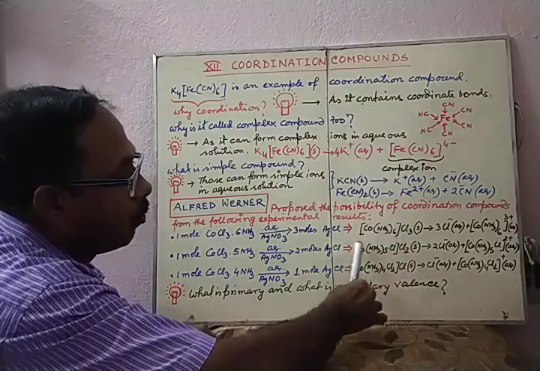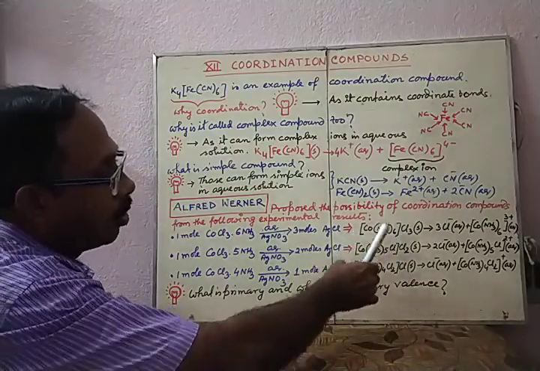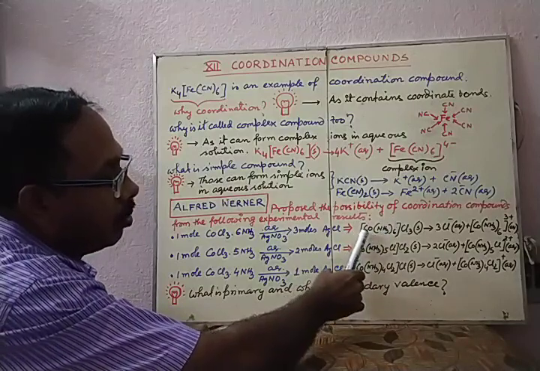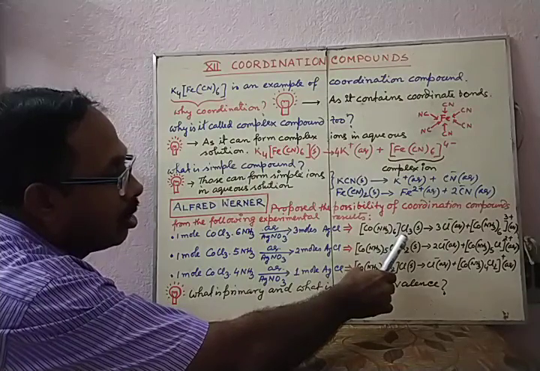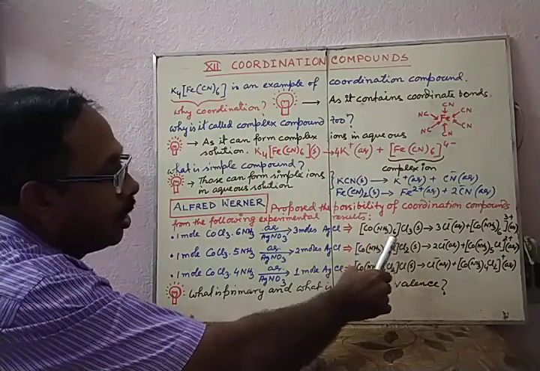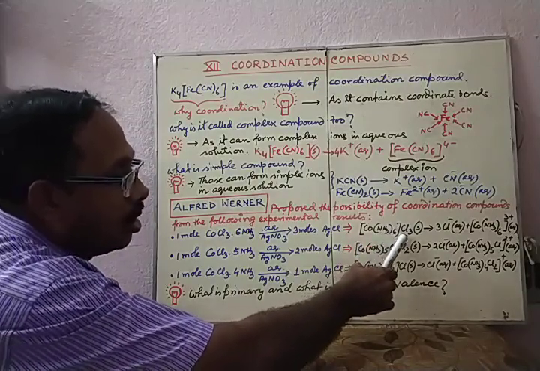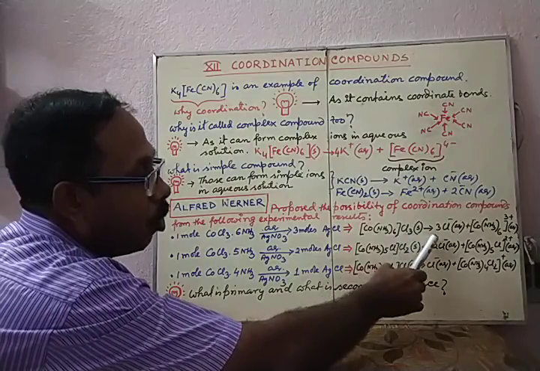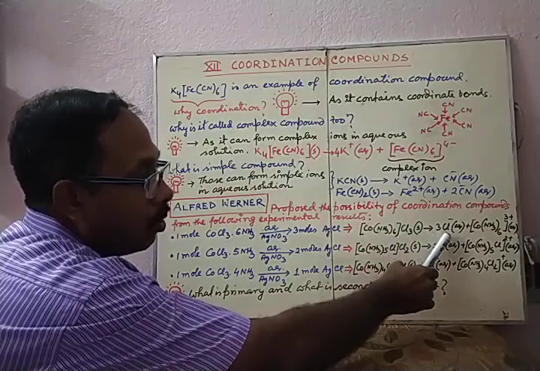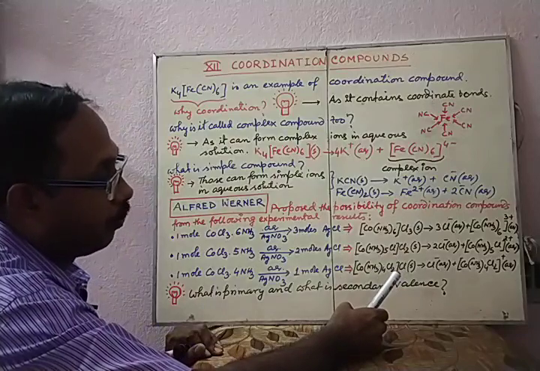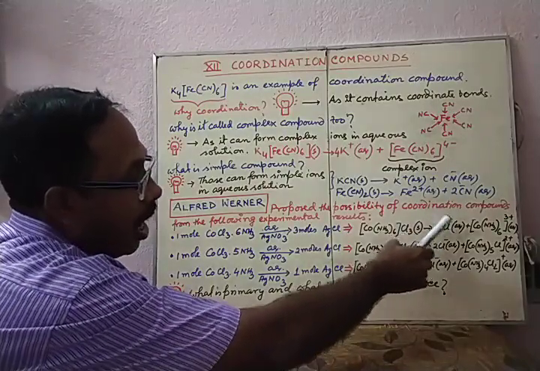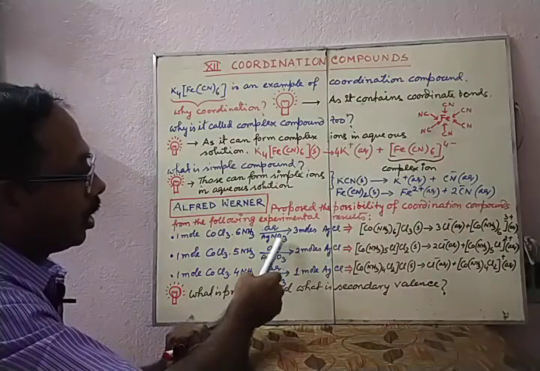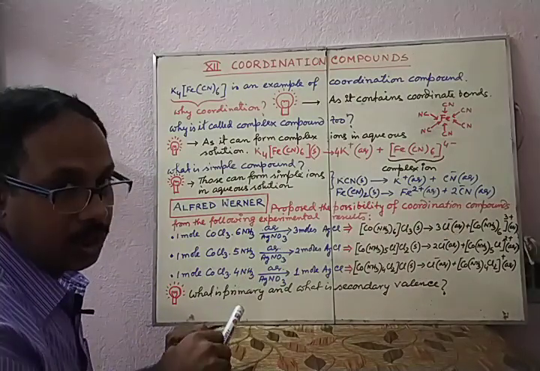It can have this kind of formation where there is a coordination sphere in which the metal ion is associated with ammonia, and 3 Cl atoms are outside this coordination sphere, and these Cl atoms can form chloride ions in aqueous solution. So these 3 Cl ions, when treated with silver nitrate, form 3 moles of AgCl.